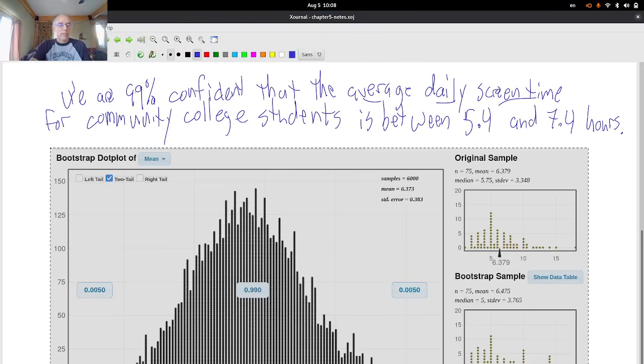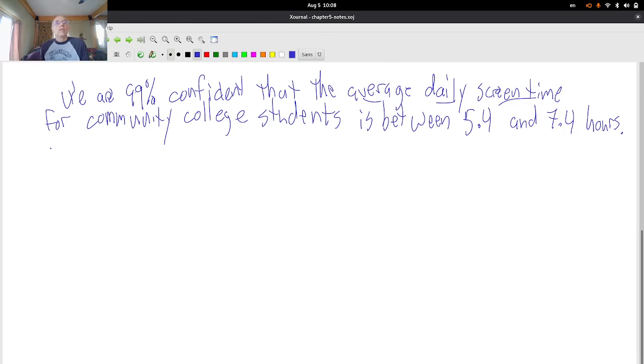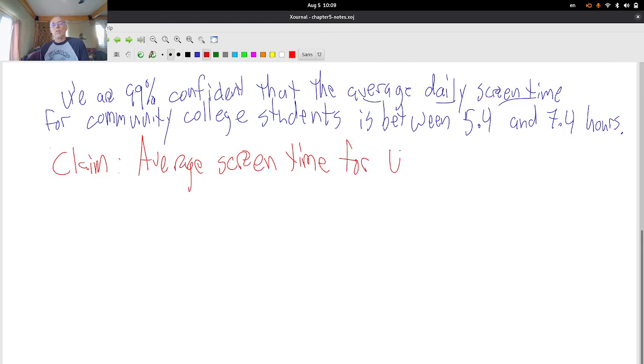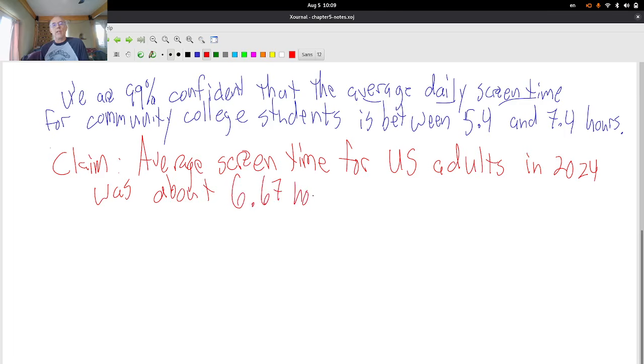Oops, it didn't copy. All right, so claim: average screen time for US adults, and most of my students are US adults, in 2024 was about 6.67 hours per day.